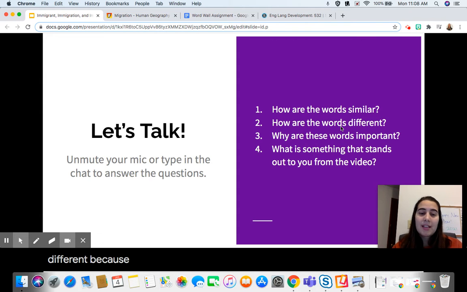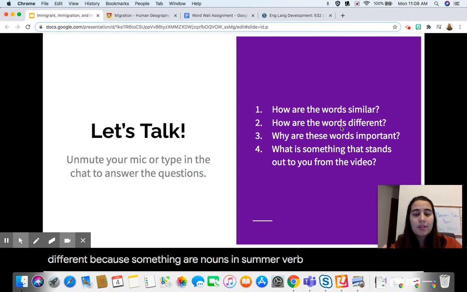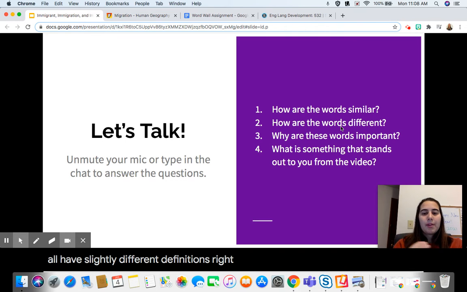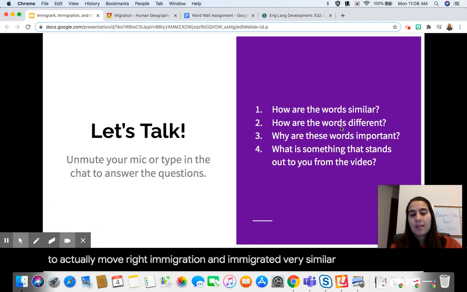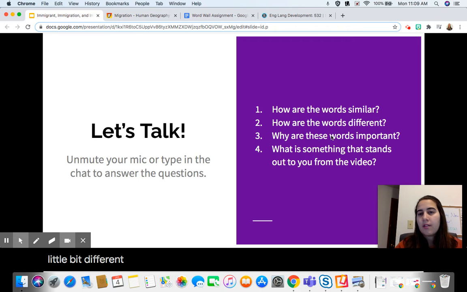They're different because some are nouns and some are verbs, and they all have slightly different definitions, right? Immigrant is a person. Immigrate means to actually move. Immigration and immigrate, very similar, but a little bit different, right?